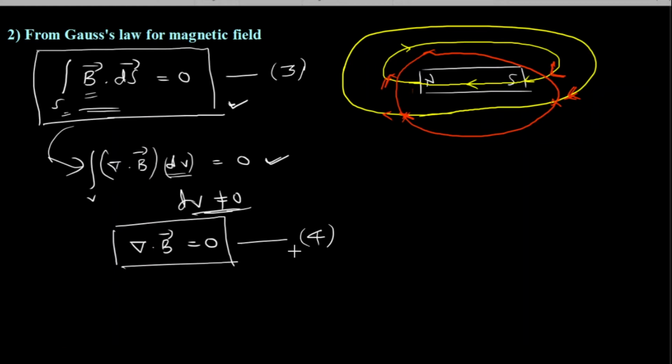The first equation says that surface integral D dot ds is volume integral rho v dv in integral form, and in point form it says del dot D is equal to rho v. Now Maxwell's equation from Gauss's law for magnetic field says that surface integral B dot ds equal to 0 in integral form, and in point form I have the divergence of B vector equal to 0, that is del dot B equal to 0.